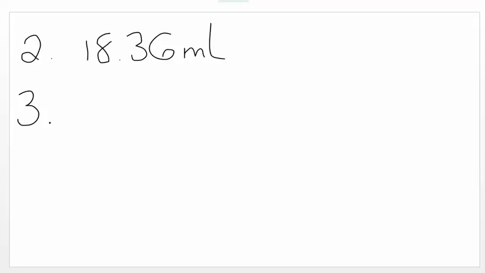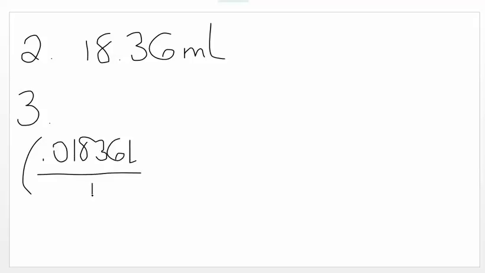Number 3, using the average volume and molarity, determine the molarity of the diluted bleach. I'm going to use my number, don't use this number, 0.01836. I'm changing that to liters. The concentration of the sodium thiosulfate was 0.1 moles per liter.